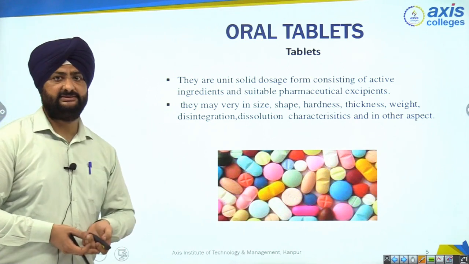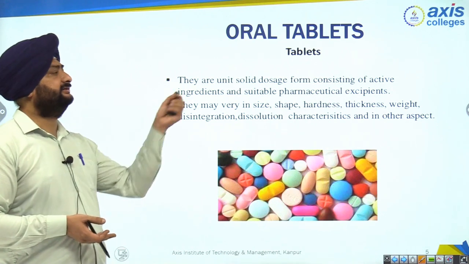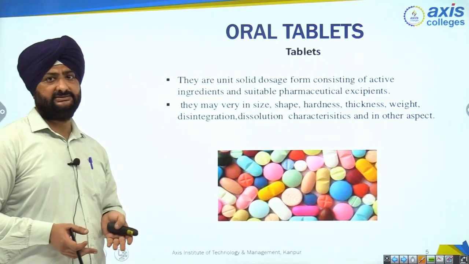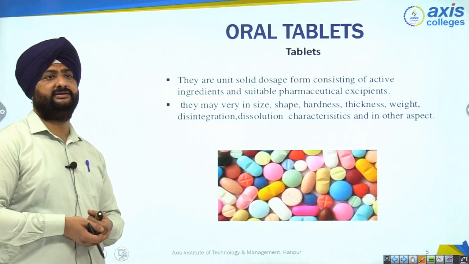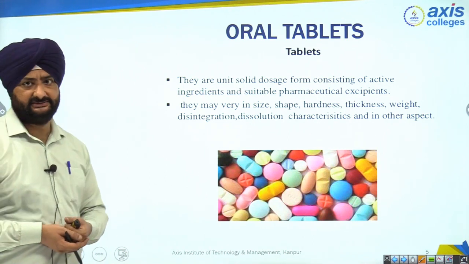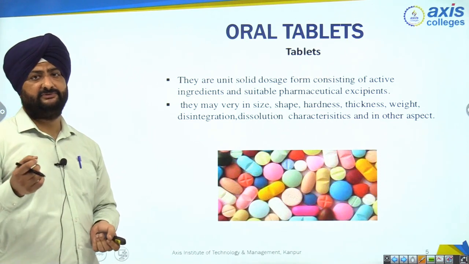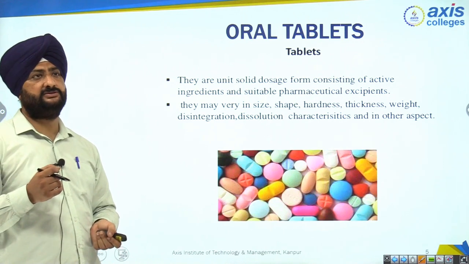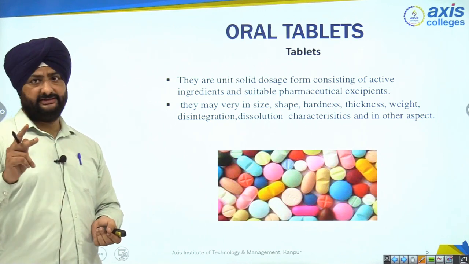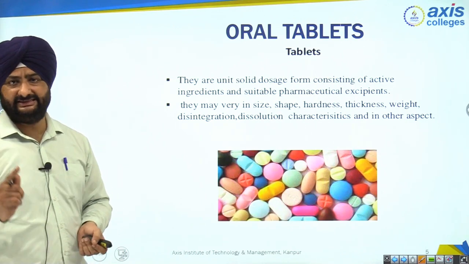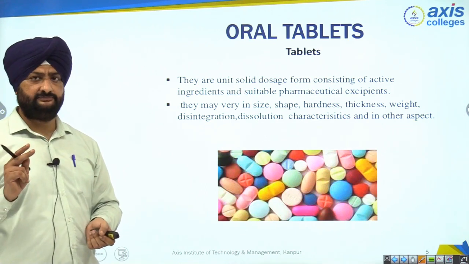Let's talk about oral tablets. As I have said earlier, 80 to 90% of tablets selling in the market come under the category of oral tablets. These are tablets formed by two things. One is API, that is active pharmaceutical ingredient, and another one is excipients, right? What is an active pharmaceutical ingredient? This is the ingredient which has therapeutic value, I mean which treats some disease. It's called API. So in tablet manufacturing, two things are very important. One is API, which treats the disease and has therapeutic value. Another one is excipients. So many excipients are there.